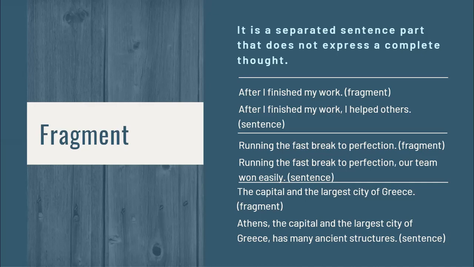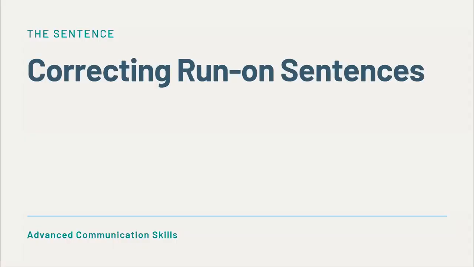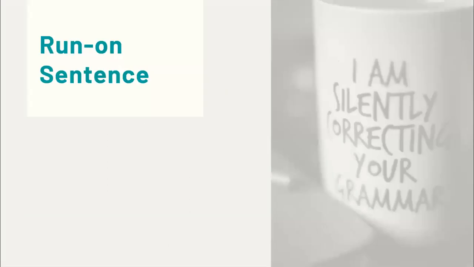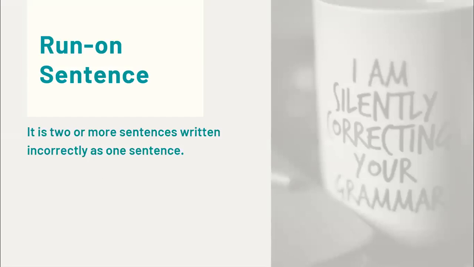Next, we're done with recognizing complements, subjects, sentences and fragments. Now we are proceeding to correcting run-on sentences. What are run-on sentences? A run-on sentence is two or more sentences written incorrectly as one sentence.